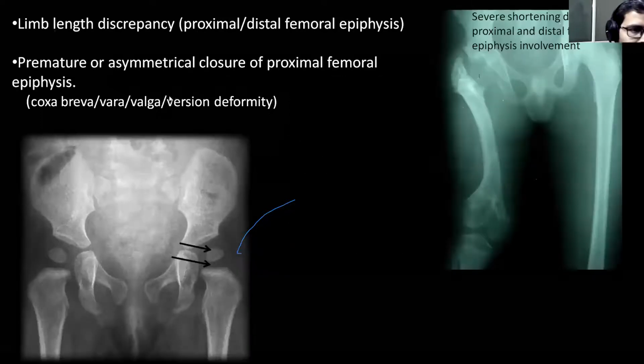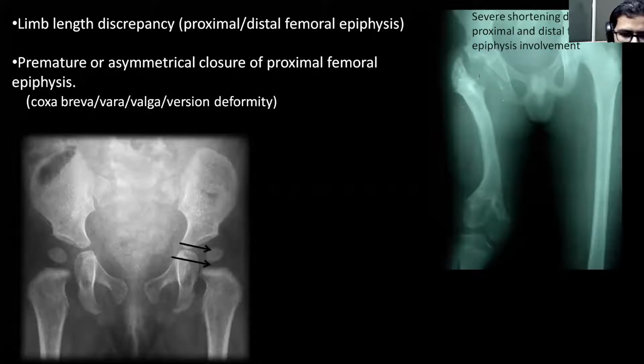First, there can be damage to the growth plate. Damage to the growth plate can lead to limb length discrepancy. This limb length discrepancy will be more if there is damage to both the proximal as well as the distal femoral physis or distal femoral growth. So whenever you see a patient where the limb length discrepancy is more, always think that there might be involvement of the knee joint also.